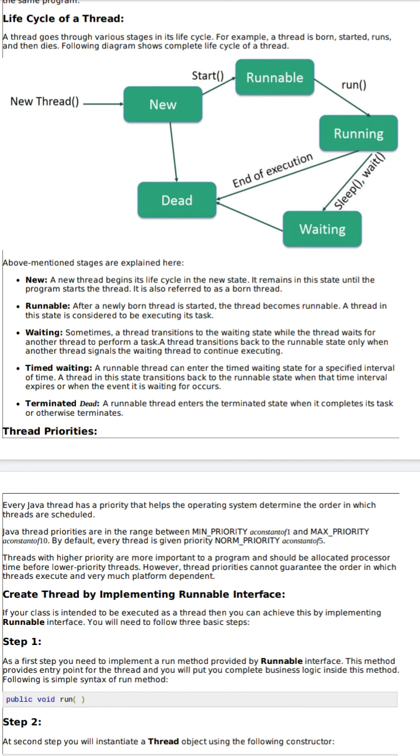A runnable thread can enter directly into the terminated state. If you want the thread to stop, you can destroy it.